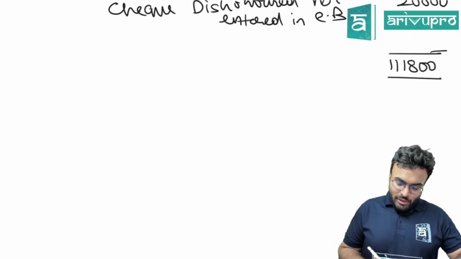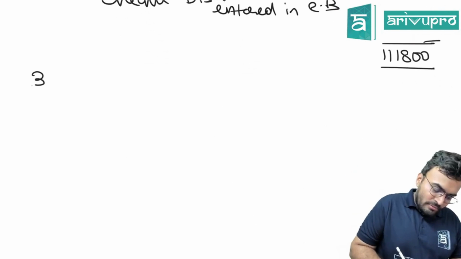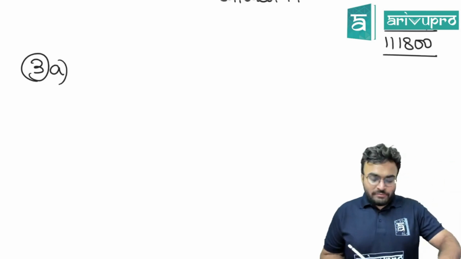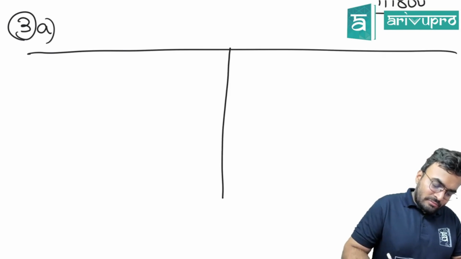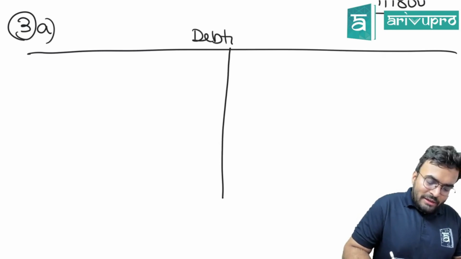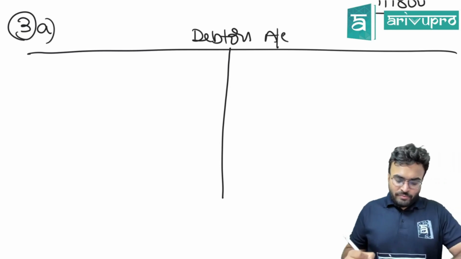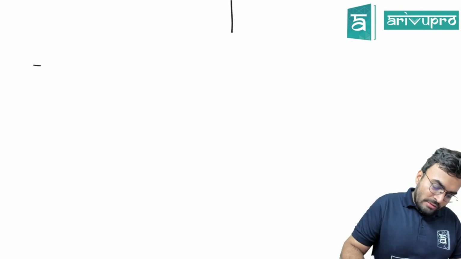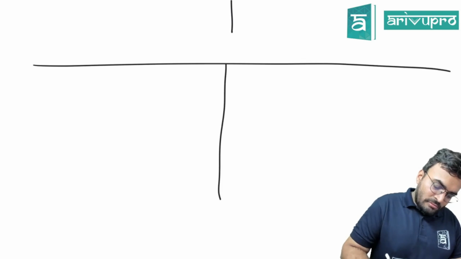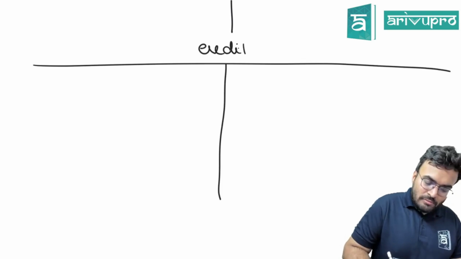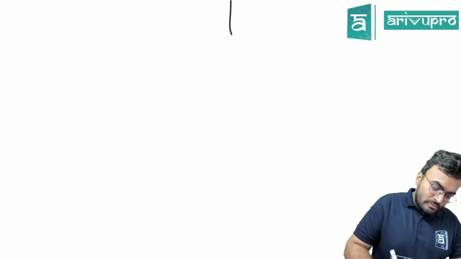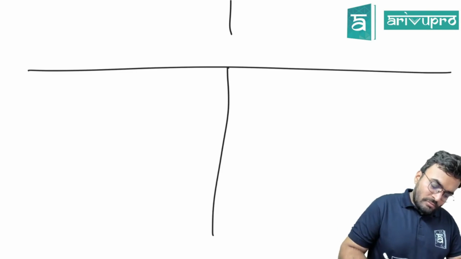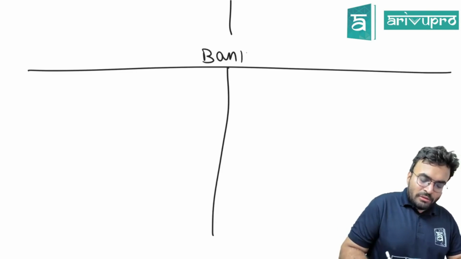Yes, 3A. What is it? 3A. Get ready with debtors ledger. Debtors account. Creditors account. Bank account.